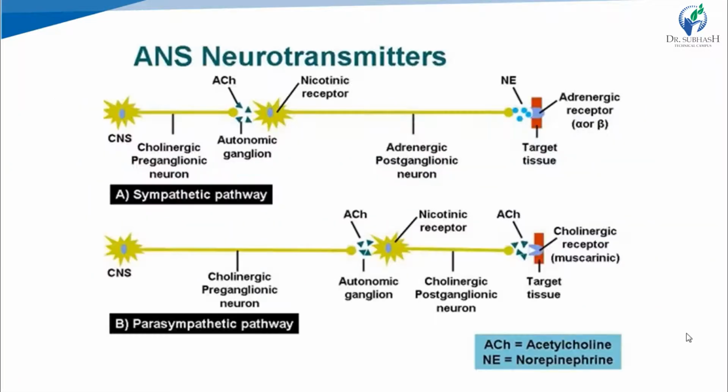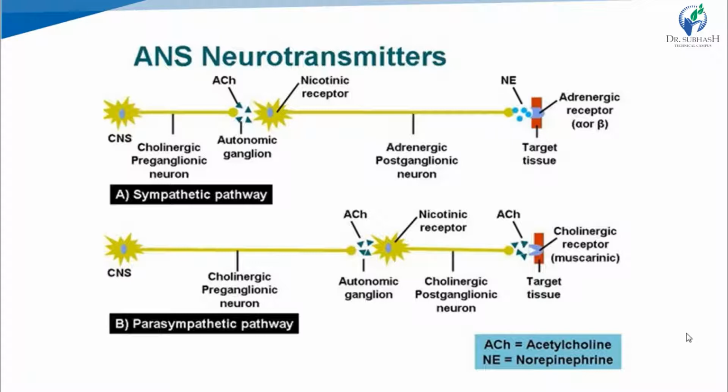Sympathetic system is also known as adrenergic system because in sympathetic system the neurotransmitter released at postganglionic site is norepinephrine or noradrenaline, while in parasympathetic system the neurotransmitter released from postganglionic site is acetylcholine. At preganglionic site the neurotransmitter is the same, which is acetylcholine in both of these systems.